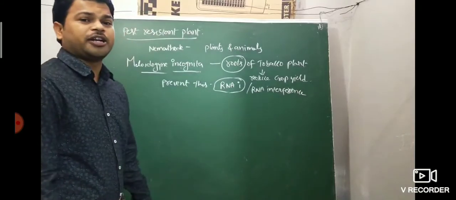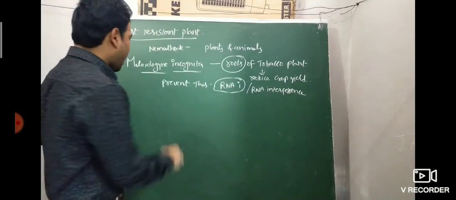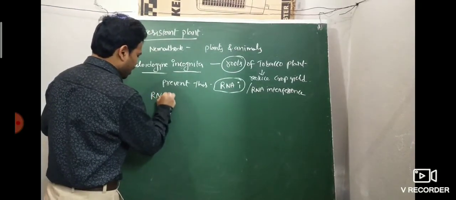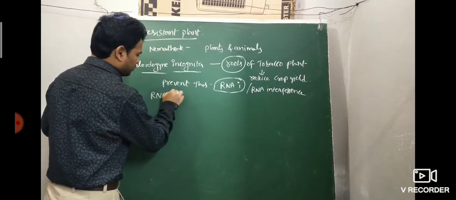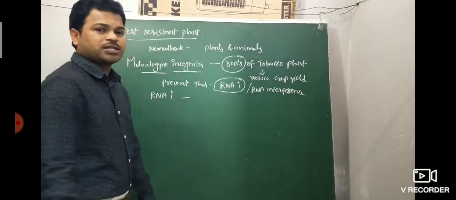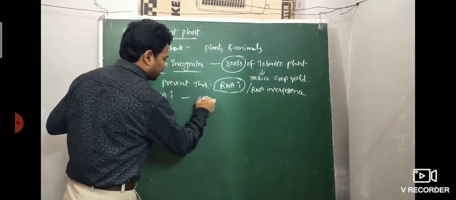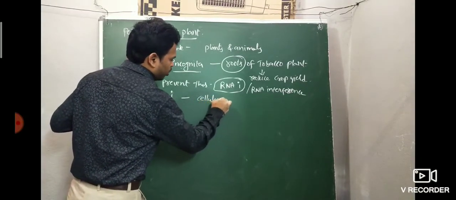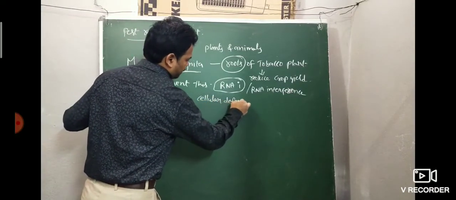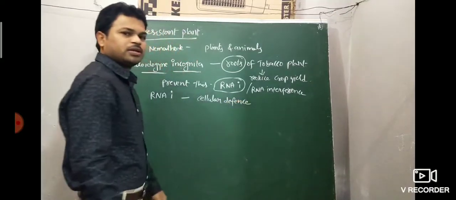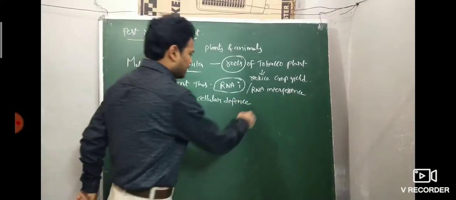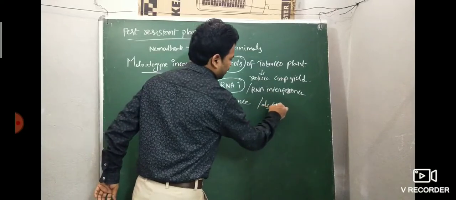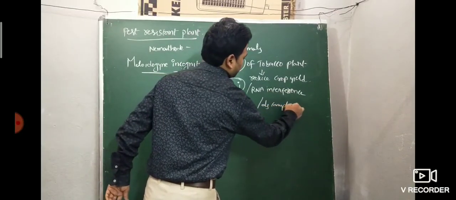Sir, what is meant by RNA interference? How does it work, sir? RNAi works based on cellular defense, which involves double stranded complementary RNA.